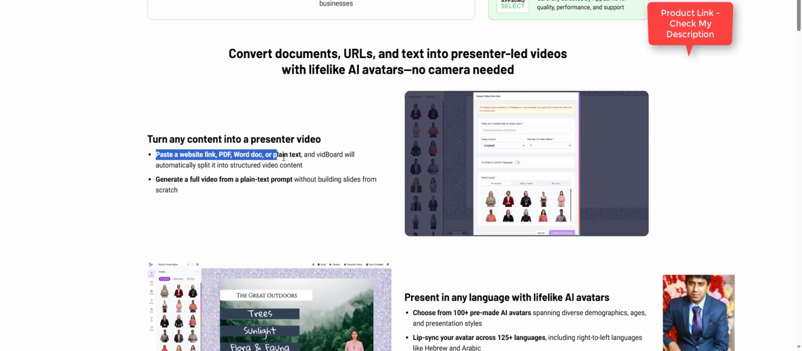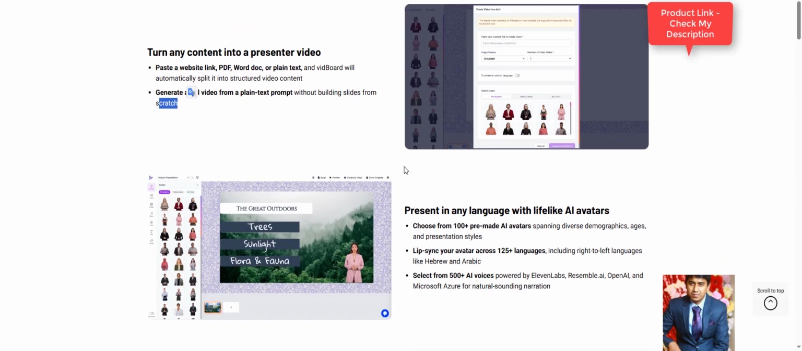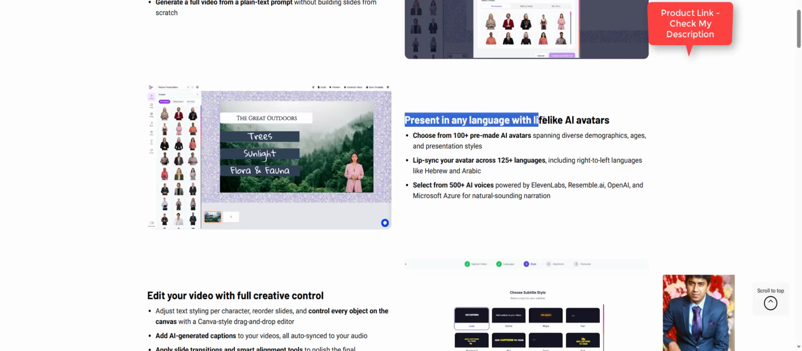Paste a website link, PDF, Word doc, or plain text, and vidBoard will automatically split it into structured video content. Generate a full video from a plain text prompt without building slides from scratch. Present in any language with lifelike AI avatars.